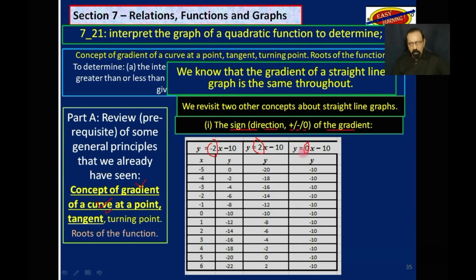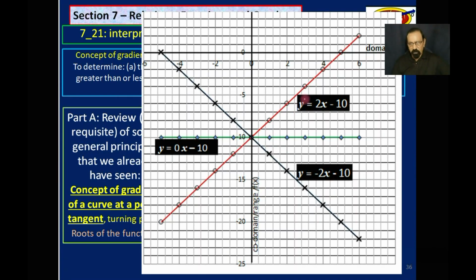Normally you wouldn't put 0x, but I put that in so you could see these 3 graphs together, and they look like this. This one, the gradient is positive 2. This one down here, the gradient is negative 2, this green one. This other one here, the gradient is 0.